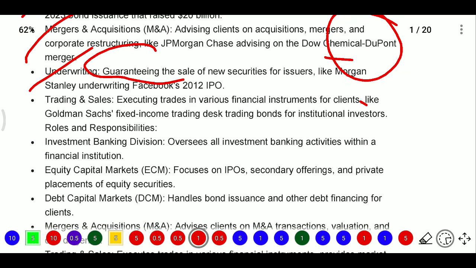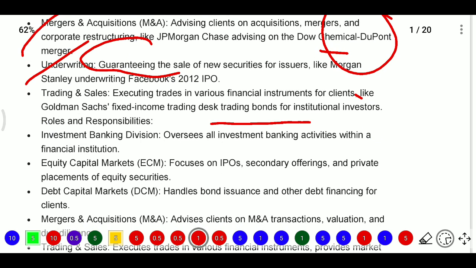Then trading and sales: executing trades in various financial instruments for clients, like Goldman Sachs' fixed income trading desk trading bonds for institutional investors. So it will also help in trading and sales by executing the trades. If you have any financial instruments, it will sell them on your behalf and charge a commission. Goldman Sachs will trade fixed income securities on behalf of a company, and institutional investors such as mutual funds, PE funds and hedge funds will buy those fixed income securities from Goldman Sachs.